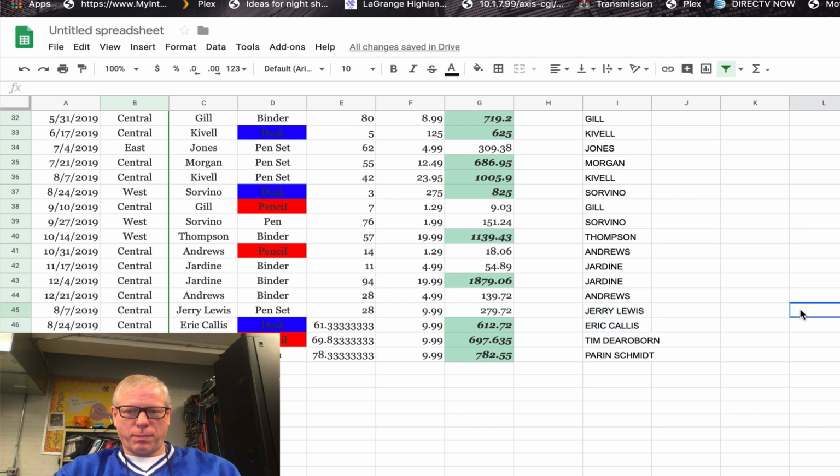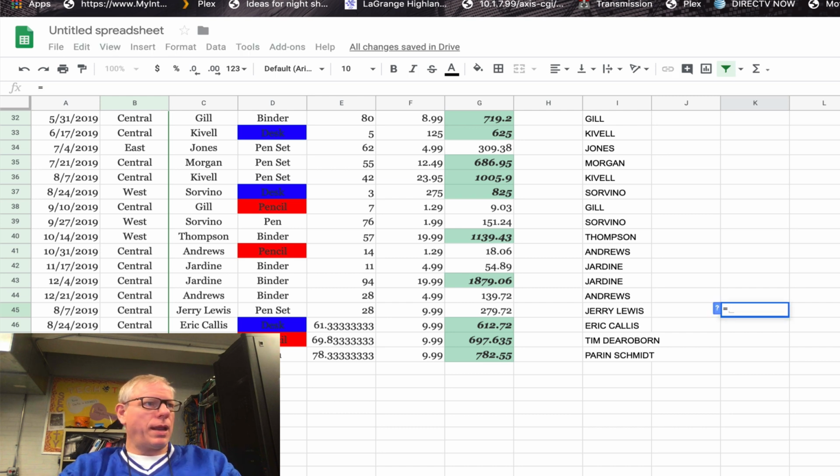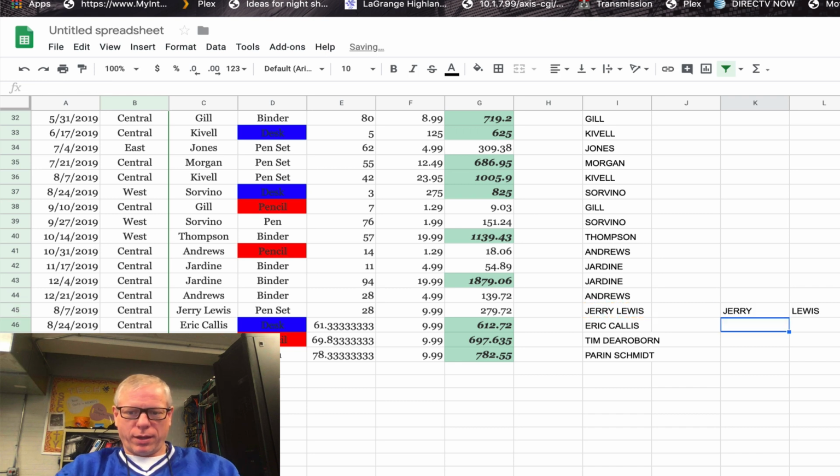So I'm going to come back over here to my K column and say equals, and I'm going to use the command called split. Open paren, and then I click on the field that has both words in it, comma, and I want it to split where there is a space. So I'm going to do quotation, space, quotation, and now I get the split. So Jerry Lewis turns into Jerry and Lewis in two separate cells.